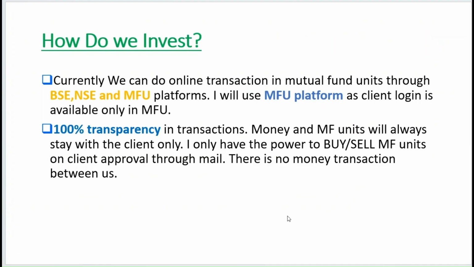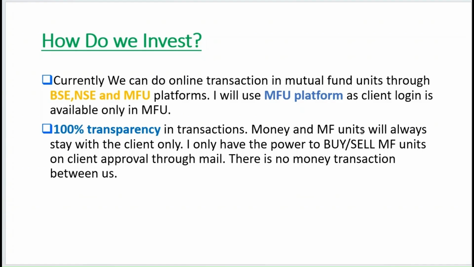So now, how do we invest? Currently, we can do online transactions in mutual fund units only through BSE, NSE, and MFU platforms. I will use the MFU platform because client login is available only on the MFU platform. The other two platforms don't give this client login, and there is 100% transparency in transactions.